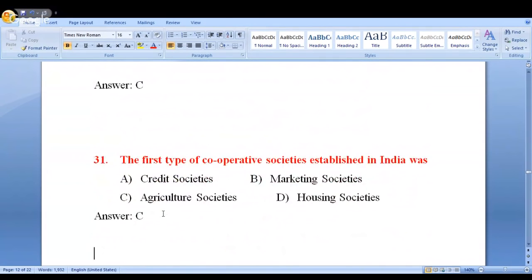This is one important one, very frequently asked. So probably some of you are not aware of this. Look at this. The first type of cooperative societies established in India: credit societies, marketing societies, agriculture societies, housing societies. And kindly make a change here. This is not, this is agriculture societies. So these are the credit societies that were made first, right? So regarding cooperative societies, we'll have a discussion.